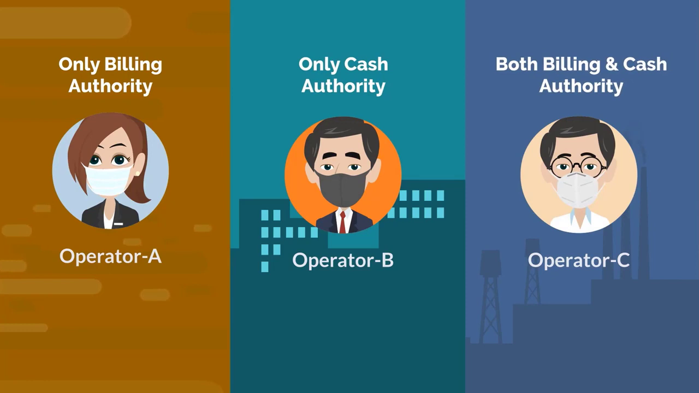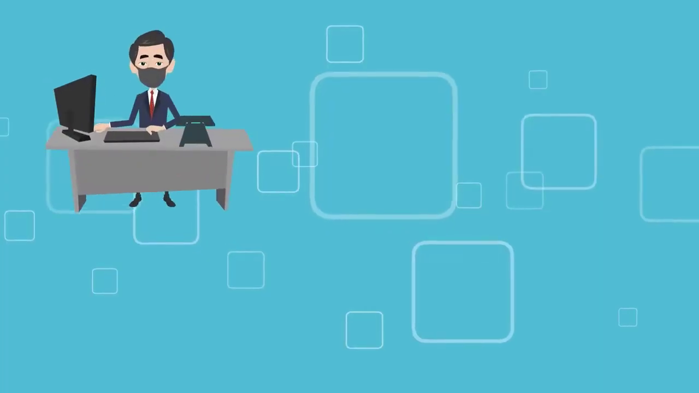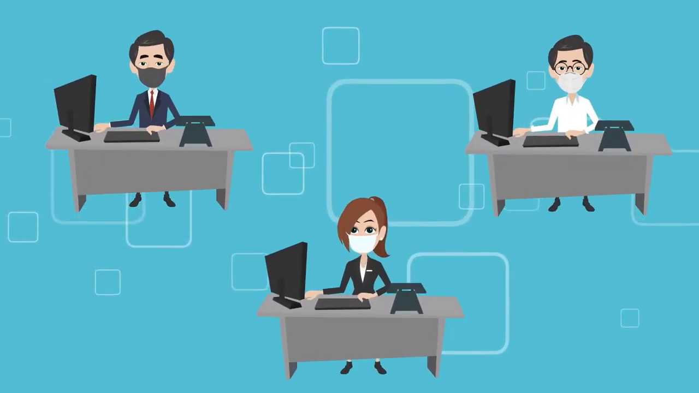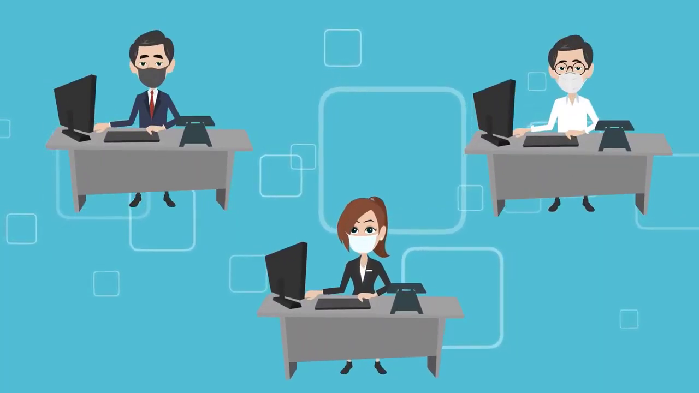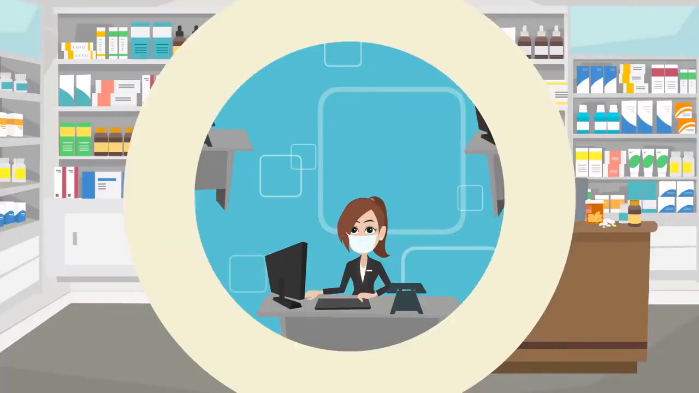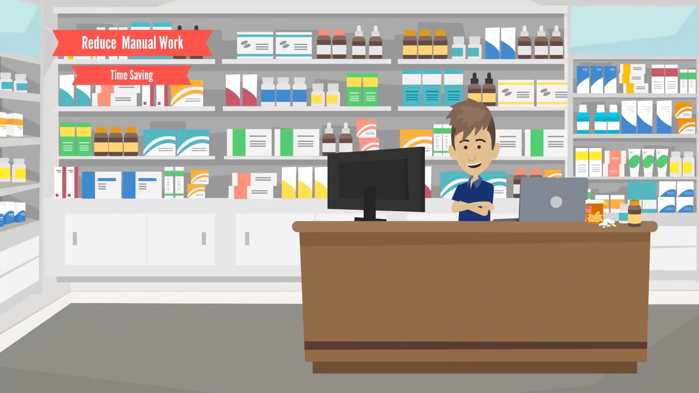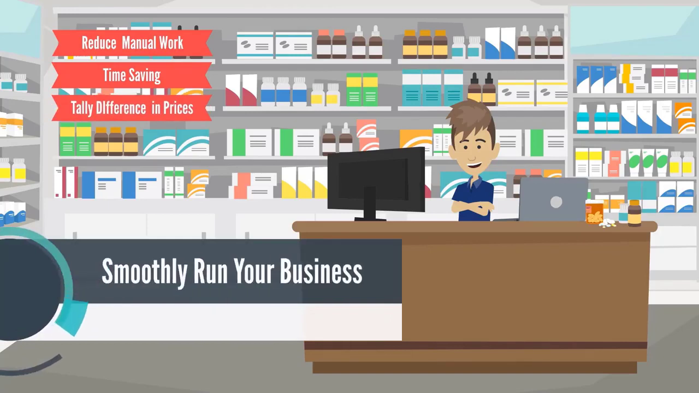And along with this, you can also keep track of the billing of each of your operators, hand to hand or at the end of the day. Also, in the morning, the cash kept in the cash drawers of your operators and the sales done in the whole day by them, you can easily tally and manage operator wise, due to which a lot of your manual work will be reduced and your time will also be saved. You will be able to easily tally the difference that occurs in the price, and you will also be able to run your business more easily and smoothly.